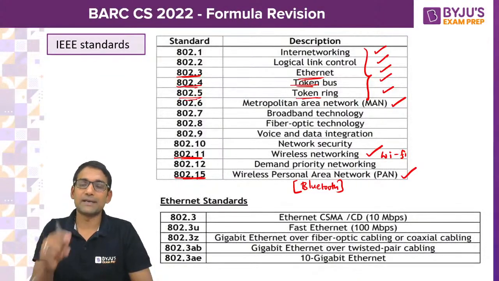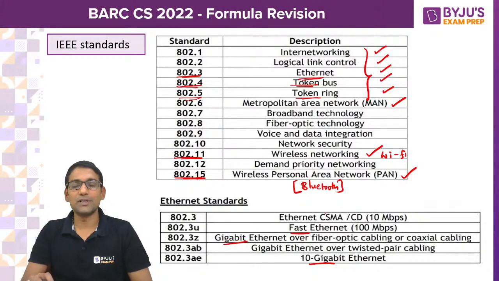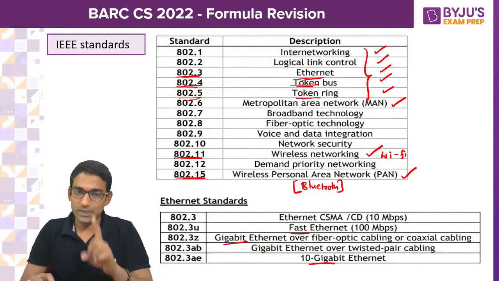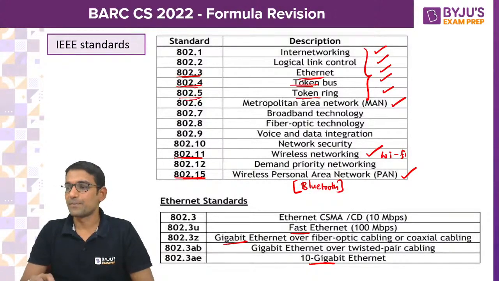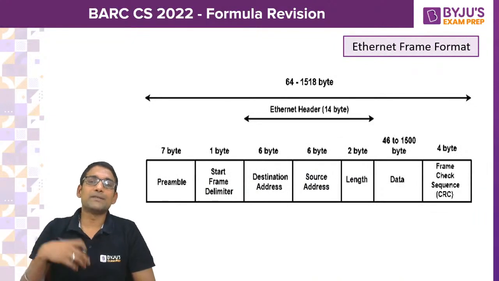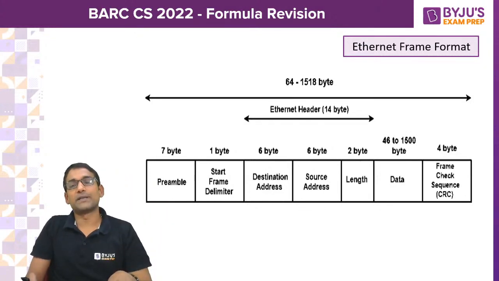And in Ethernet, again, there are substandards. Those substandards I have given in the below table as fast Ethernet, gigabit Ethernet, 10 gigabit Ethernet, and their speed is also mentioned. So please go through these standards, everybody, once at least before you go for the exam. Then please refer to this frame format of Ethernet once, because it is very expected.